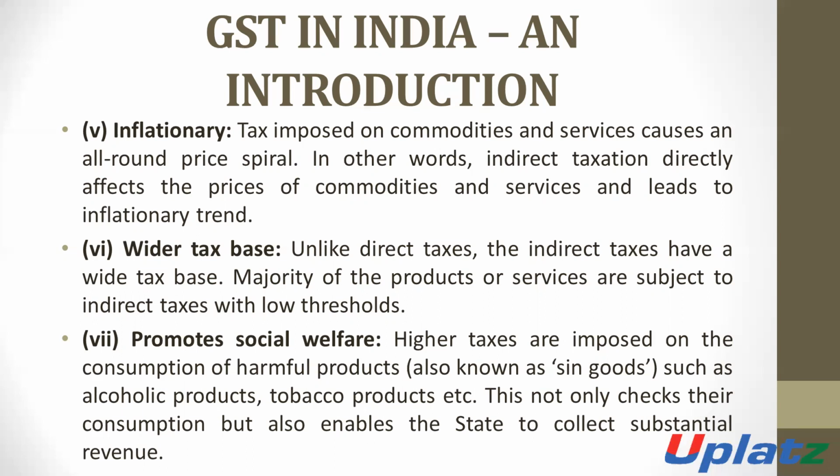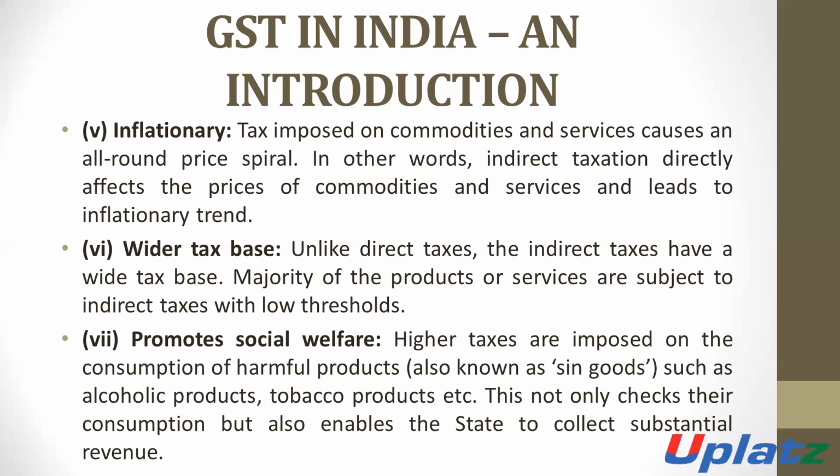This not only checks their consumption but also enables the government to collect substantial revenue. On the basis of collecting a higher rate of tax, the government collects a more substantial amount of revenue.